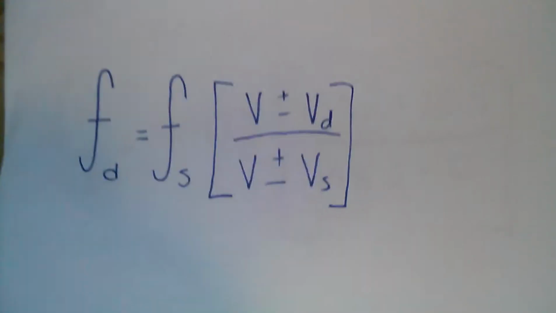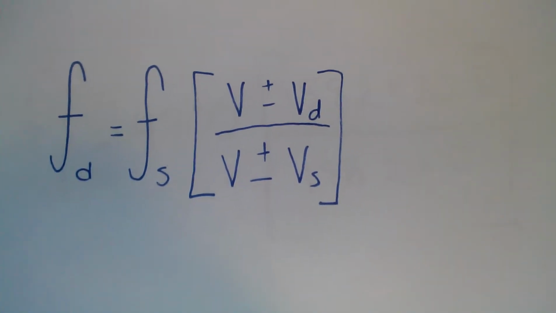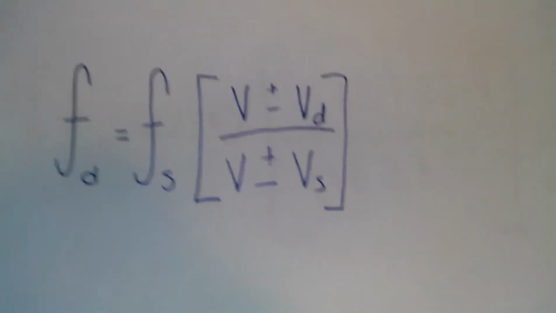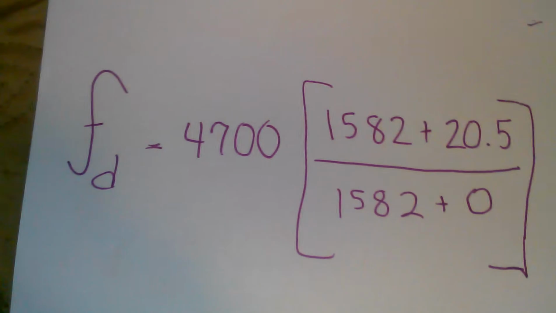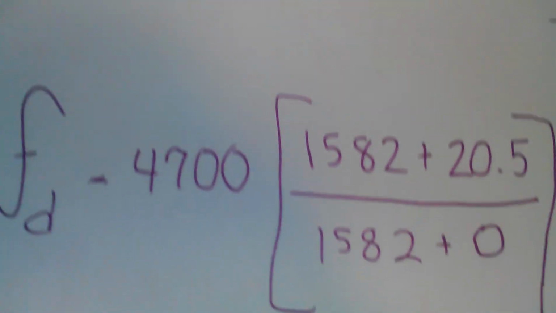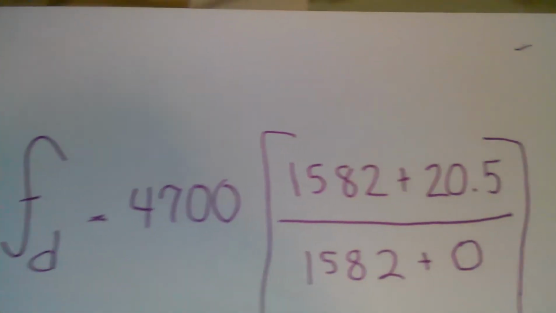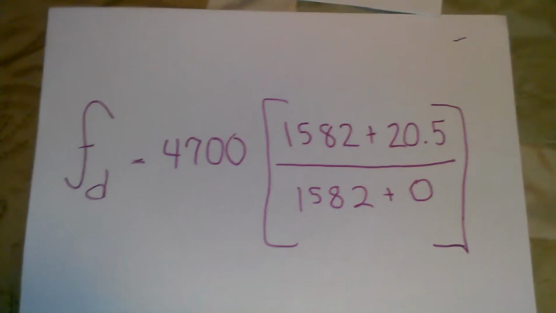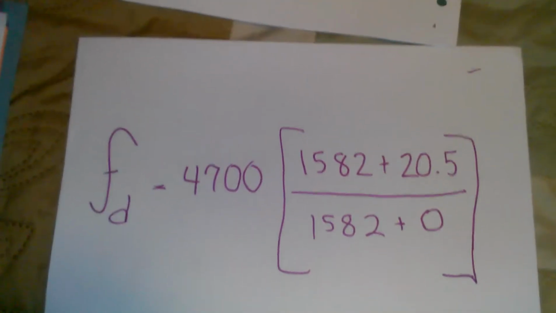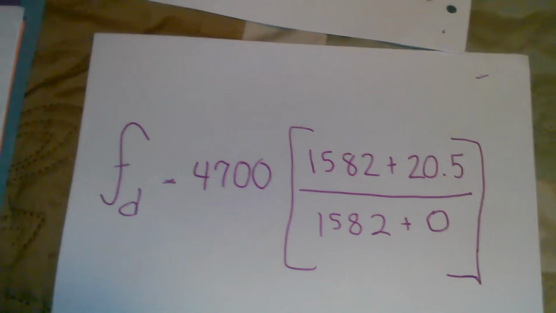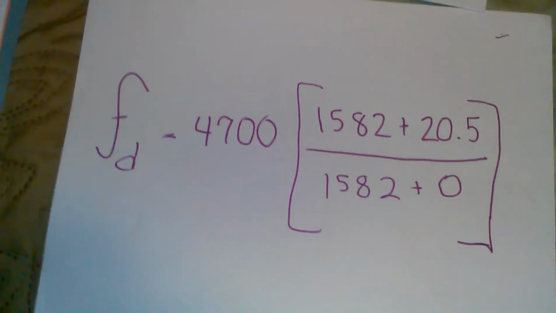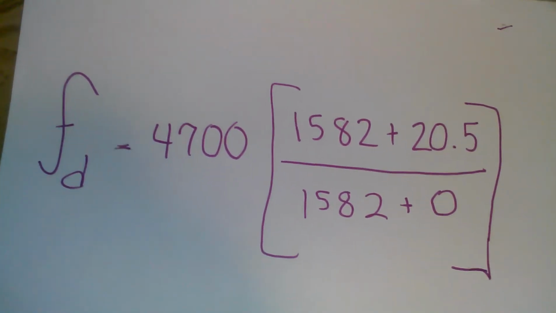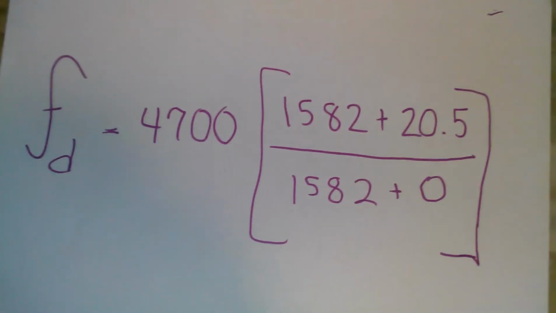Once again, here's the formula. Fd equals Fs multiplied by V plus or minus Vd over V plus or minus Vs. Then you plug it in. Fd equals 4,700 times 1,582 plus 20.5 over 1,582 plus 0. You use the plus because the detector is moving towards the source. It doesn't matter what you use at the bottom because the source is not moving.